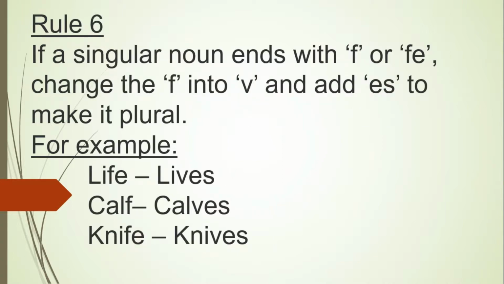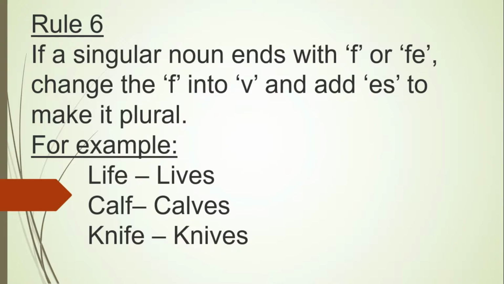Rule 6: if a singular noun ends with the letter F or FE, change the F into V and add ES to make it plural. Now again, I have not gone through the sounds as in the lesson with you guys, so don't worry about it. Let's look at the examples and understand how singular becomes plural.